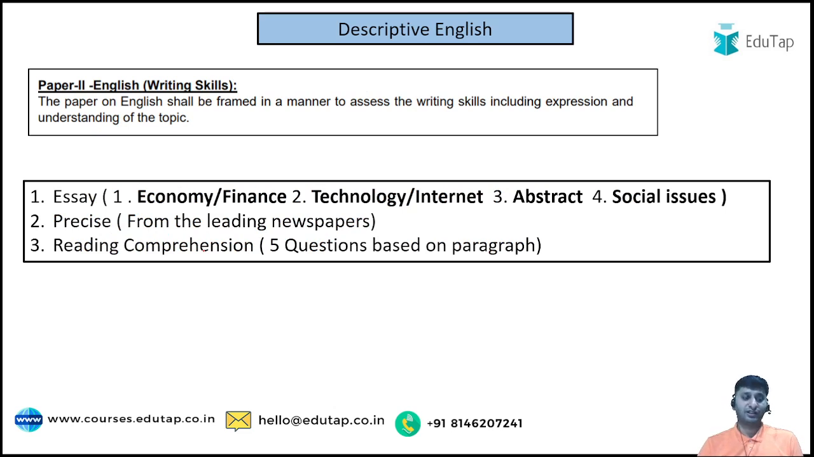If you see the pattern, these are essay, precis and reading comprehension. In the essay, you get 5 or 4 essays from which you have to write one. Normally 1 essay is from economy finance, 1 essay is from technology or internet, 1 essay is abstract, and 1 essay is related to social issues like health, education, women empowerment, etc. Then a precis comes. Normally the article they choose for a precis is taken from a leading newspaper of the country, and then there is a reading comprehension, what we used to get in our 9th and 10th exams in our schools. 5 questions based upon a paragraph, and you have to solve those questions.